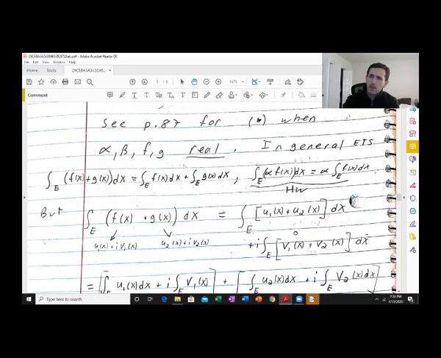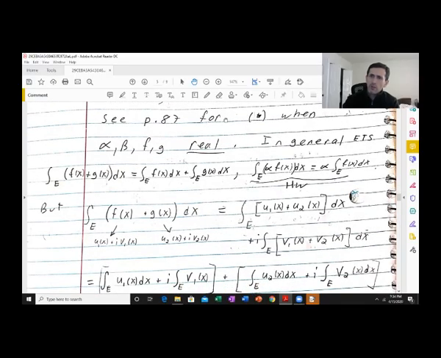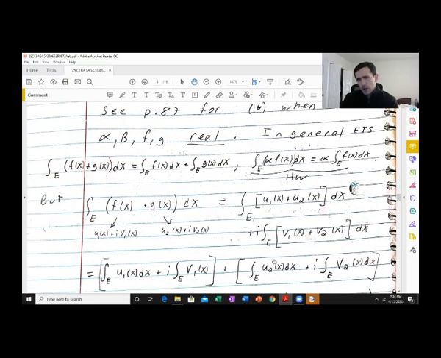Okay. Now I know from this here that the integral of the sum for real valued functions is the sum of the integrals. Okay. And the same thing here. So I'm just going to put these in brackets in this way. I'm going to combine the integral of u1 of x with i times the integral of v1 of x, and do the same thing with u2: integral u2 plus i integral v2.